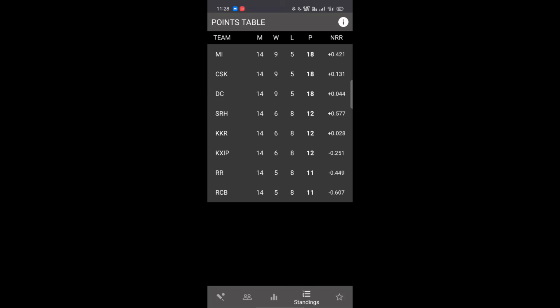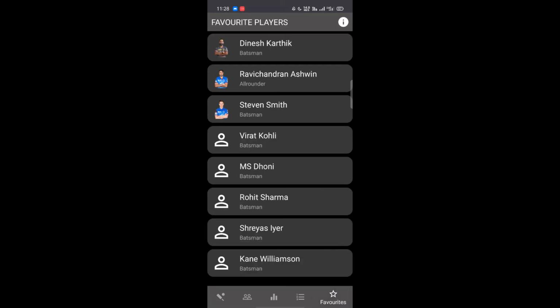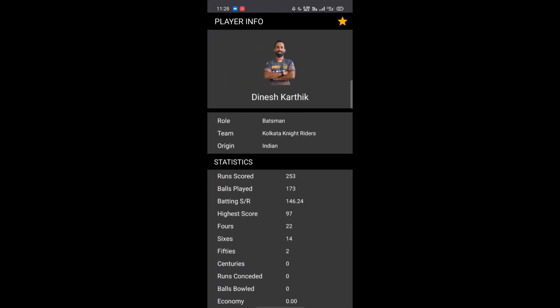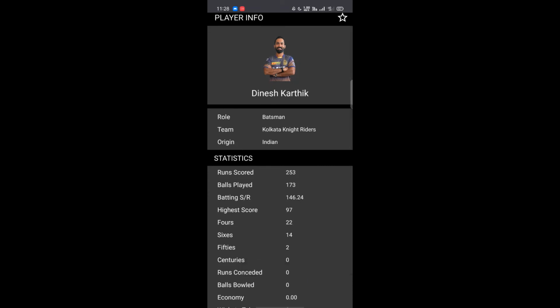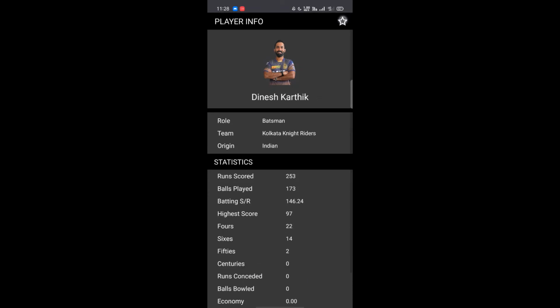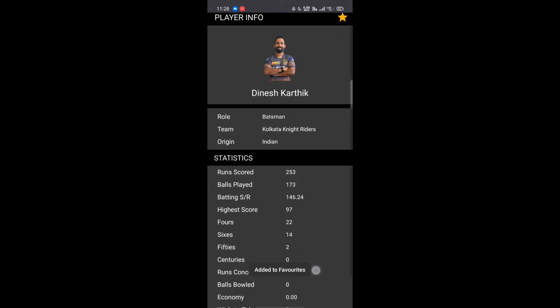Now, moving on to the last option that we have in this little app of ours, the favorite players list. We can just add any player by clicking the star button on the top right corner. I already showed you, I'll show it once again. If I just click on this star button over here, it shows remove from favorites. Now I can again add it back to the favorites just by clicking on it.